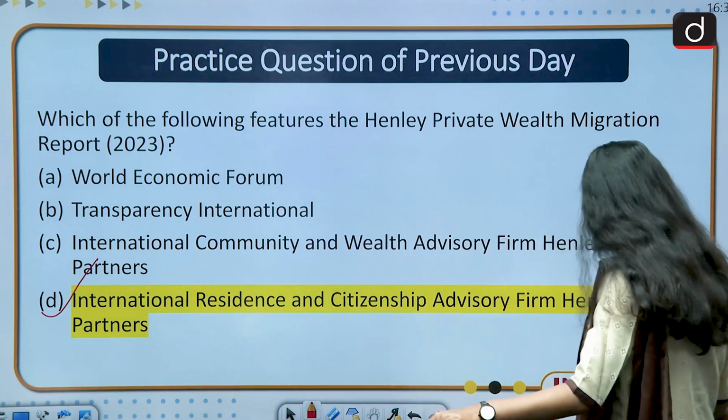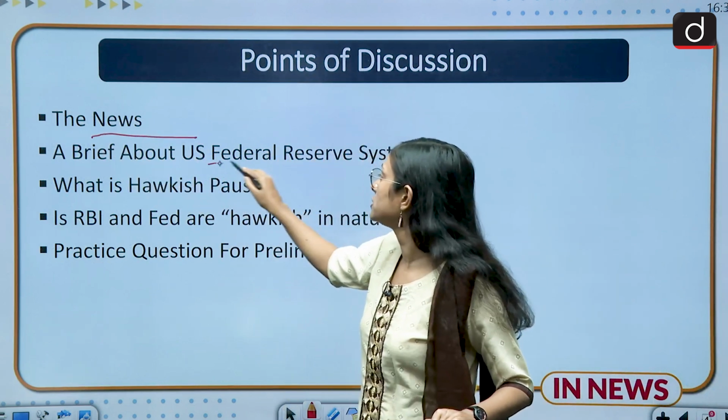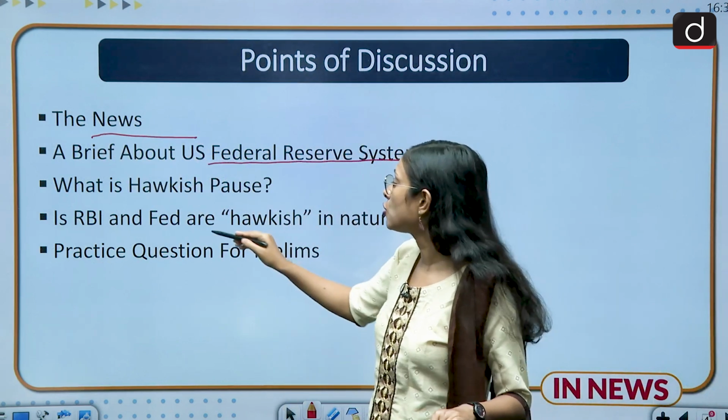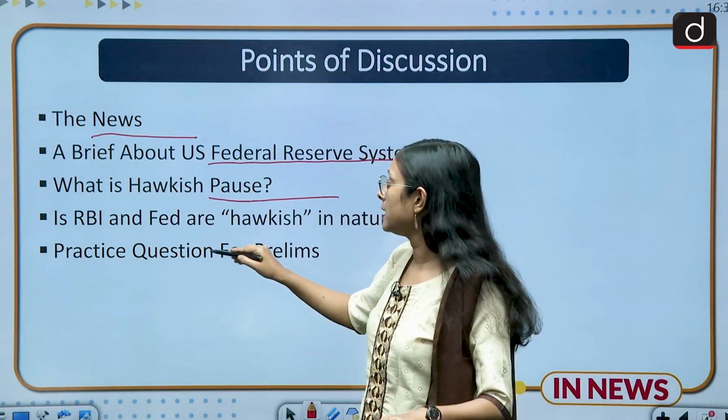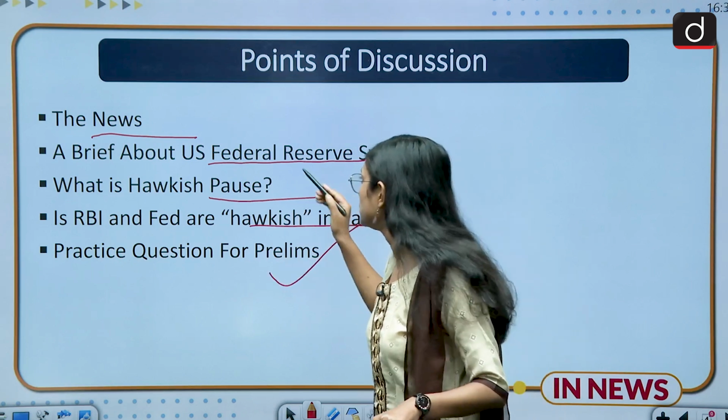Moving to the points of discussion. First of all, we will discuss the news. A brief about US Federal Reserve System. What is hawkish pause? Are RBI and Fed hawkish in nature? Practice question for prelims. Moving to the news part.